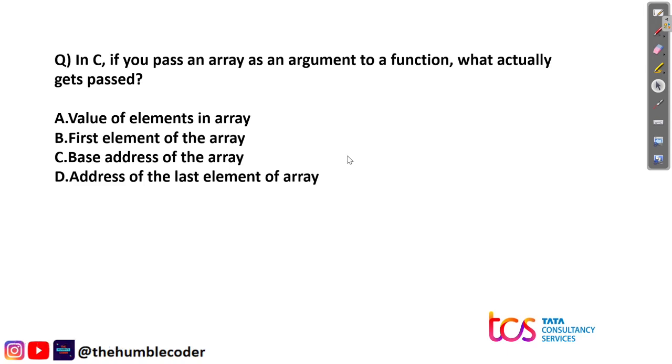So the correct answer for this is option number C, which is base address of the array. Okay, so when we pass an array as a function argument, the base address of the array will be passed. So whenever we pass an array as an argument to a function, the base address of that array will be passed to that function. So the correct answer is option number C. Moving ahead to the next question.